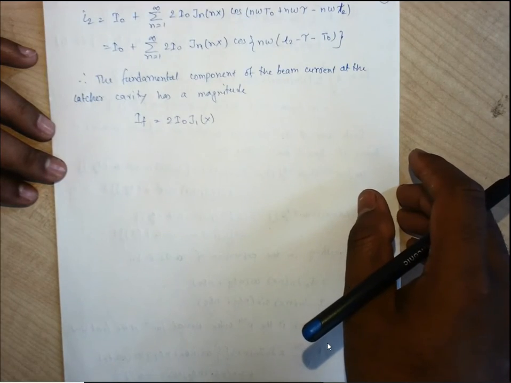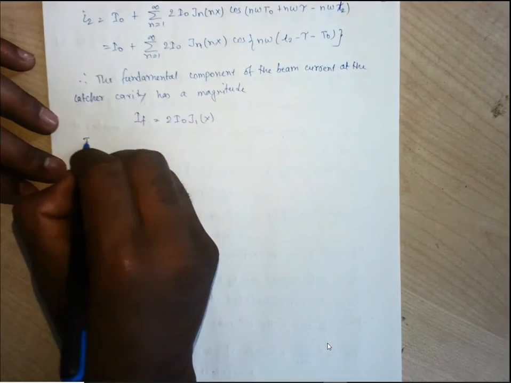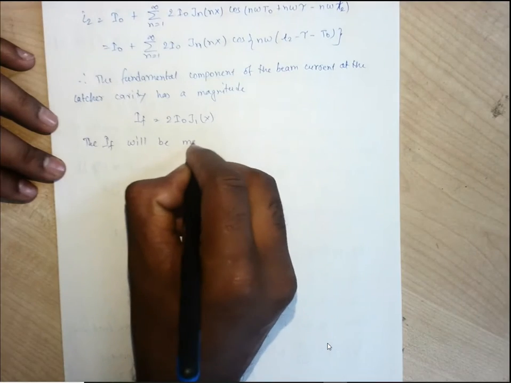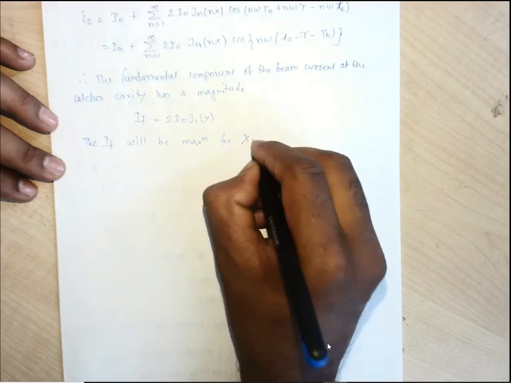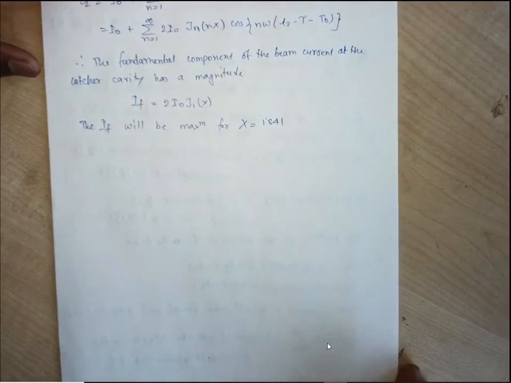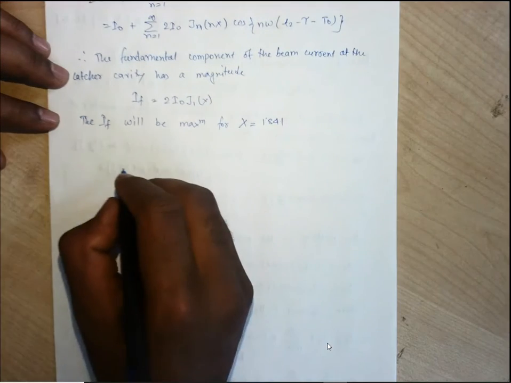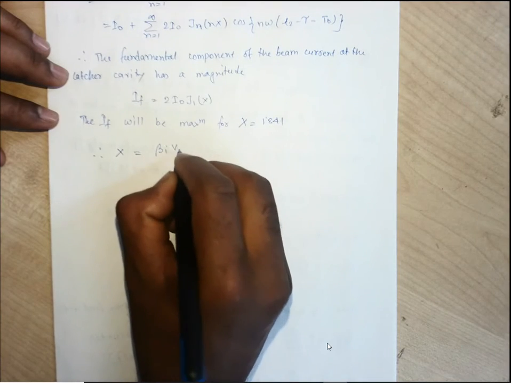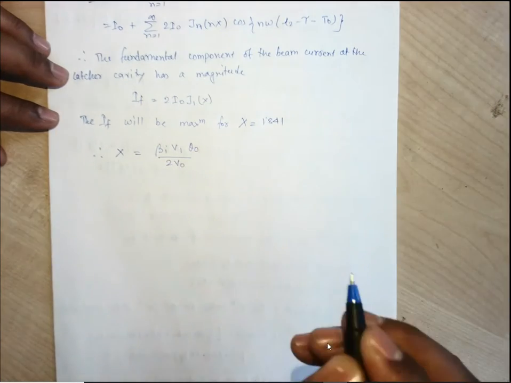So this fundamental component will be maximum for what value of x? The IF will be maximum for x equals 1.841. So what is this x? We already know the expression for this x. Therefore x is beta I V1 theta naught by twice V naught.